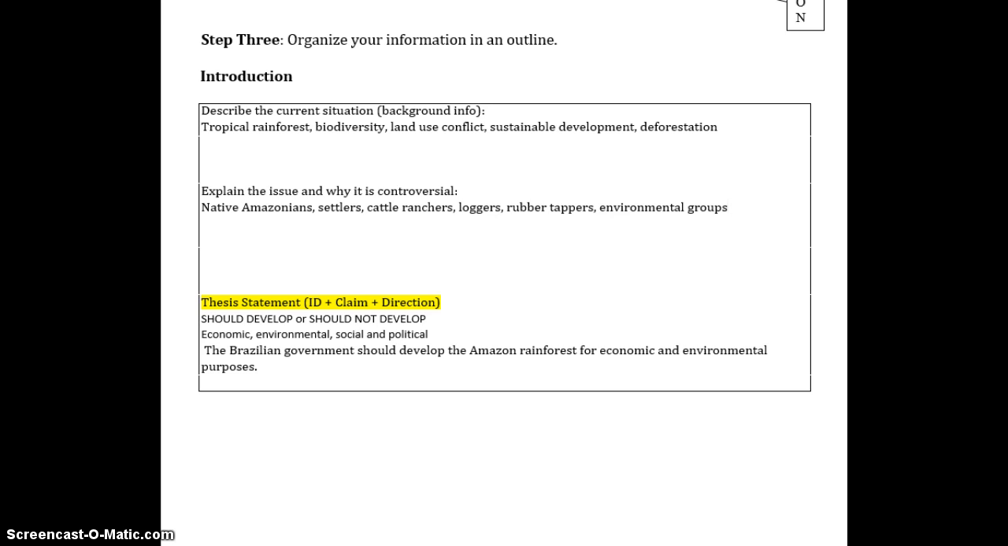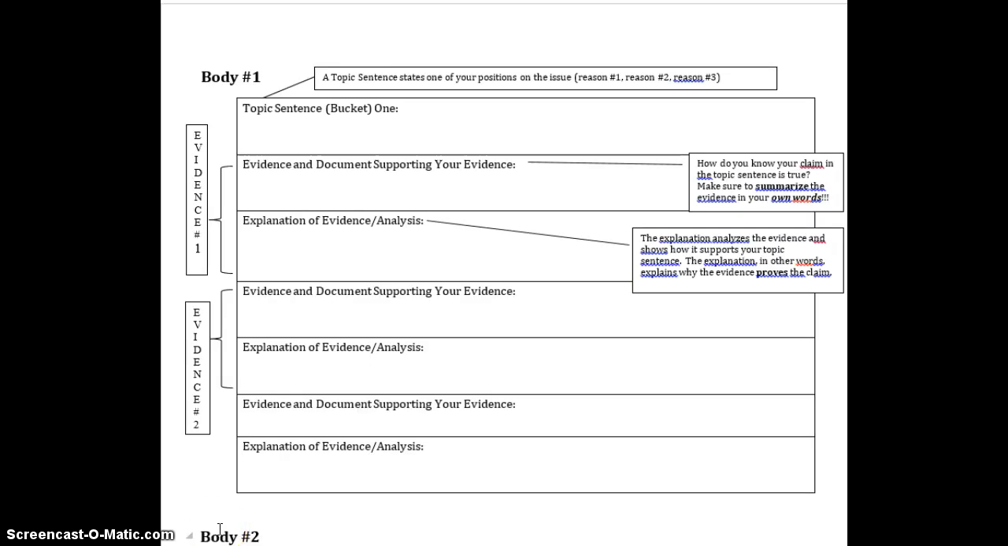We also want to include the groups of people that are involved in this conversation: the native Amazonians, the settlers, the cattle ranchers, loggers, rubber tappers, and environmental groups. You will want to talk about some or most of these groups in your introduction. You will want to explain to Mr. Rapp and I what is going on with all of these groups and how they wish to use the rainforest in different ways.